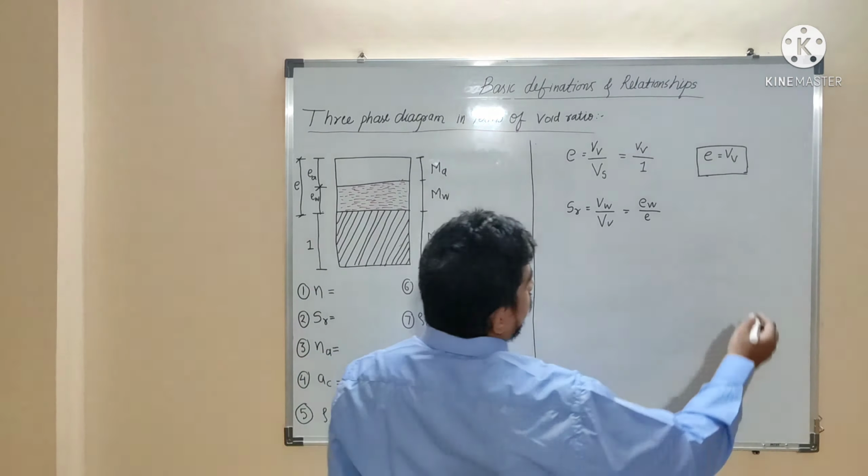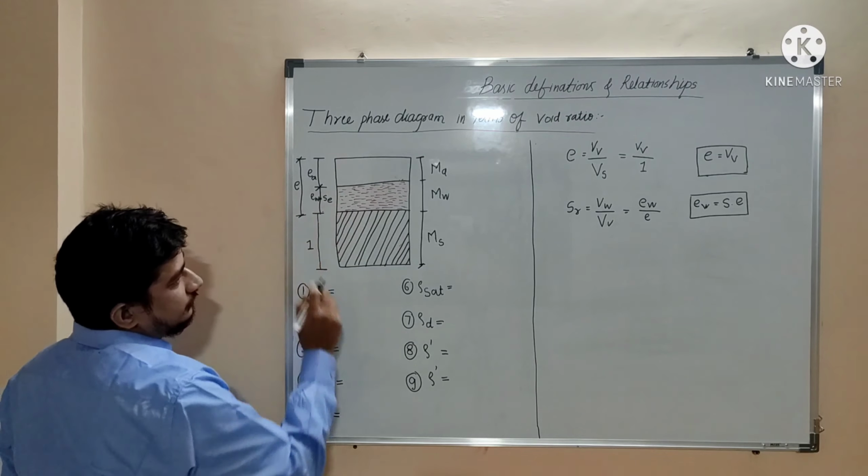Okay, so ew is nothing but S multiplied by e, isn't it? Okay, so I can write ew is equal to S multiplied by e.